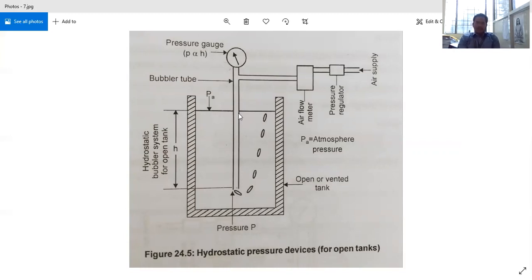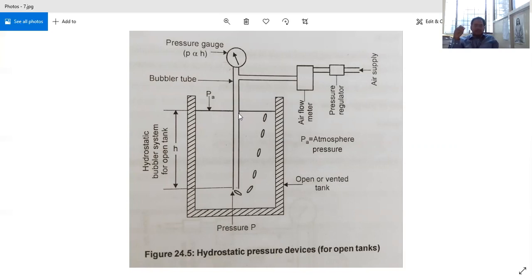The basic principle here is the pressure recorded is directly proportional to the head of the liquid that is present in the tank. That is the basic principle. Coming to the instrument, initially we have a tank there, and we just kept the instrument there.